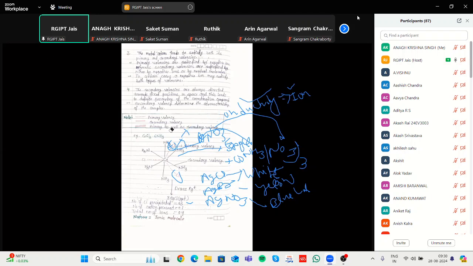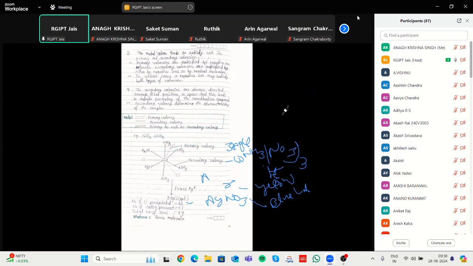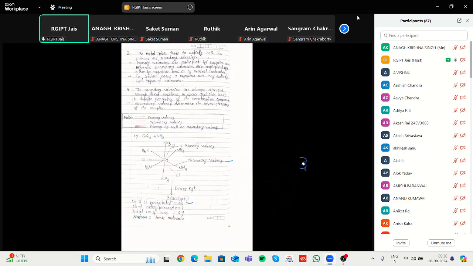Next is a very important question. When a complex dissolves in excess of silver nitrate, it shows a white color, meaning it forms AgCl.